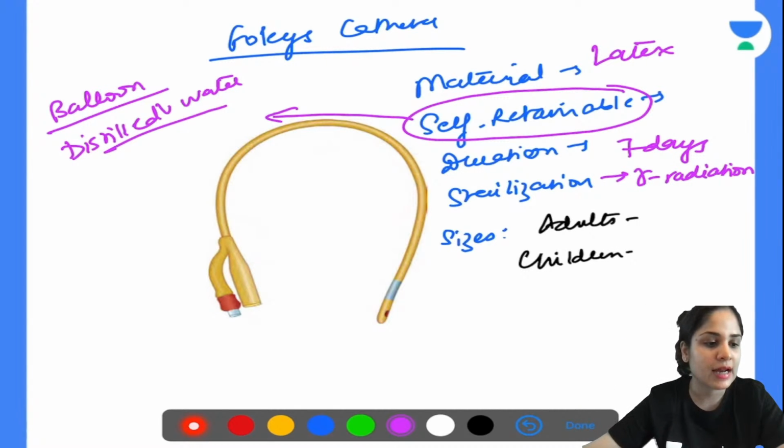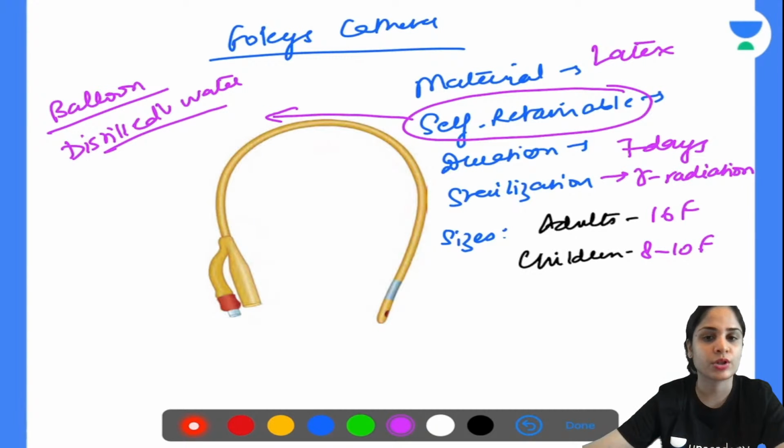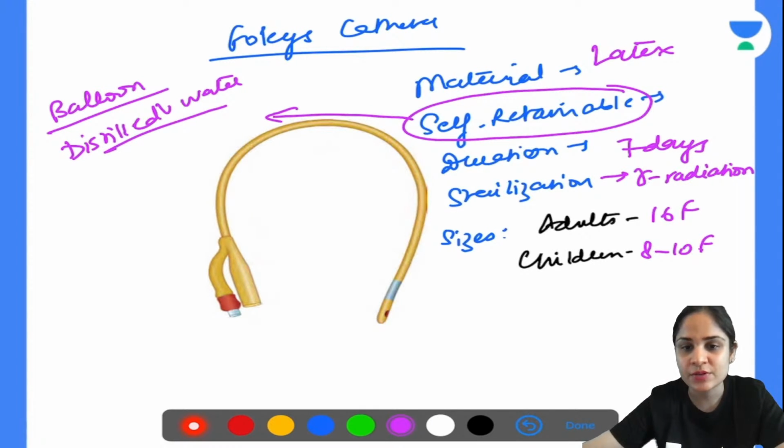All right. So I want this range of Foley's catheter sizes. In adults, most commonly we use the 16 French Foley's catheter, and in children, most commonly we use the 8 to 10 French Foley's catheter. This is what you need to remember, because yes, there is also color coding according to size. Absolutely correct. You have orange color, which will be your 18 French Foley's catheter, but you don't need to remember the color coding for now. Only this much is enough.